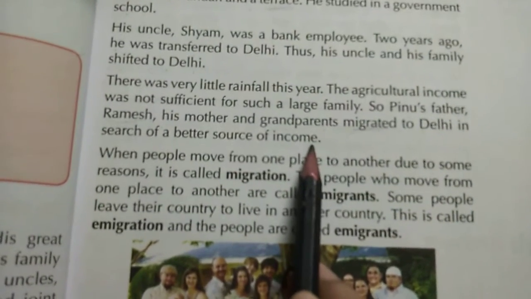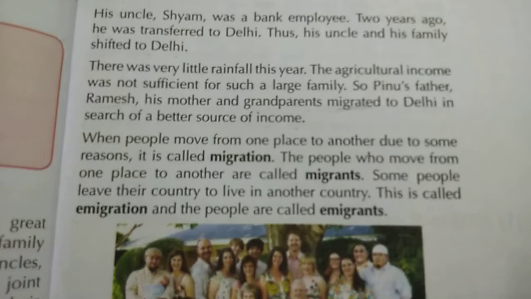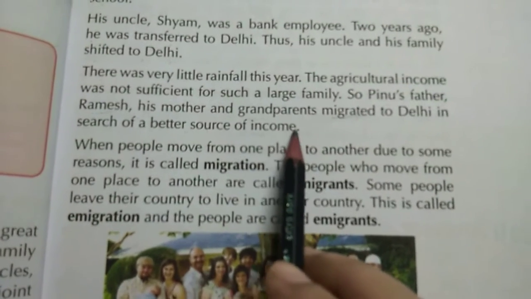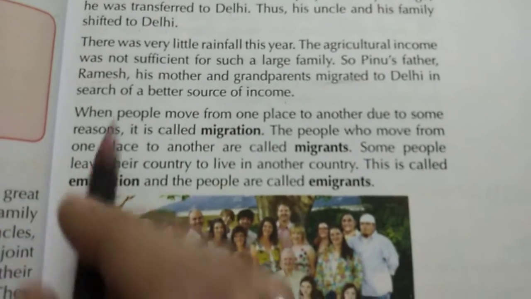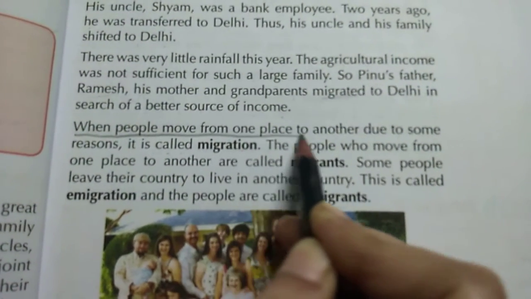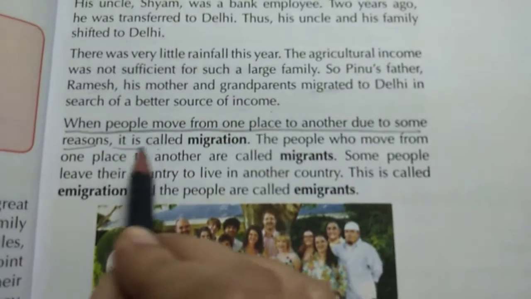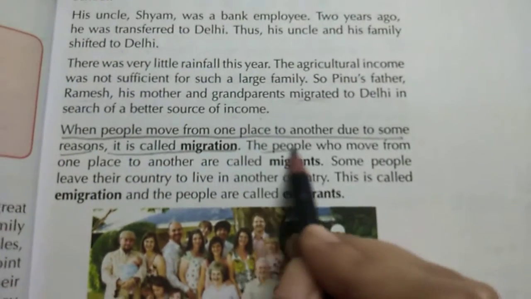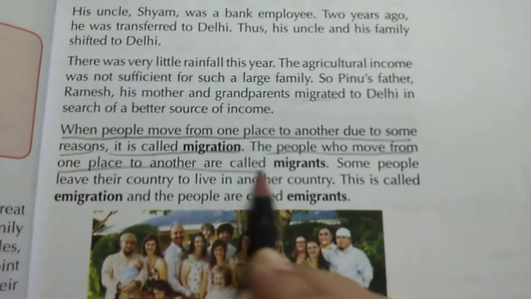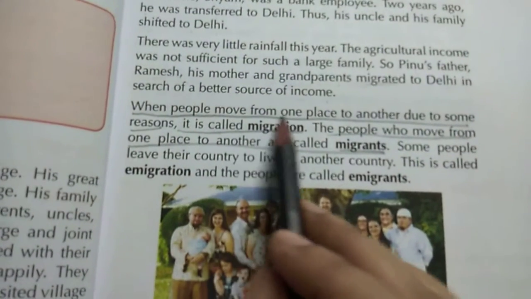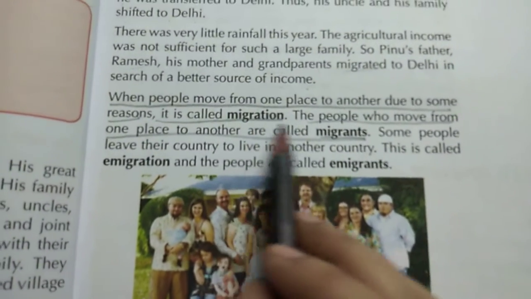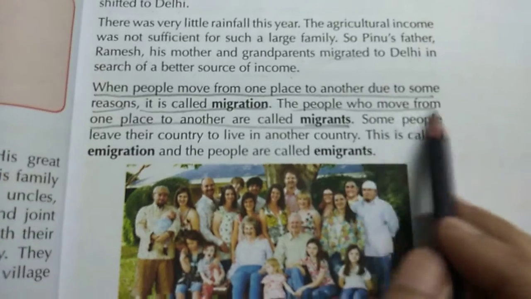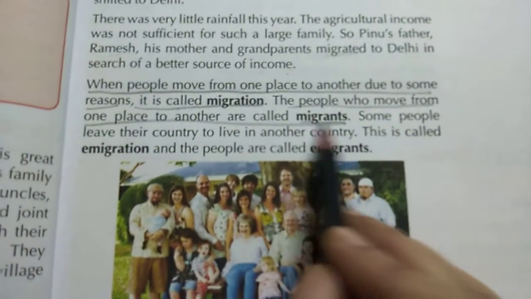Why? To go and do something better there so that they can earn some more money in Delhi. When people move from one place to another due to some reason, it is called migration. Now underline this. When people move from one place to another due to some reason, it is called migration. The people who move from one place to another are called migrants.